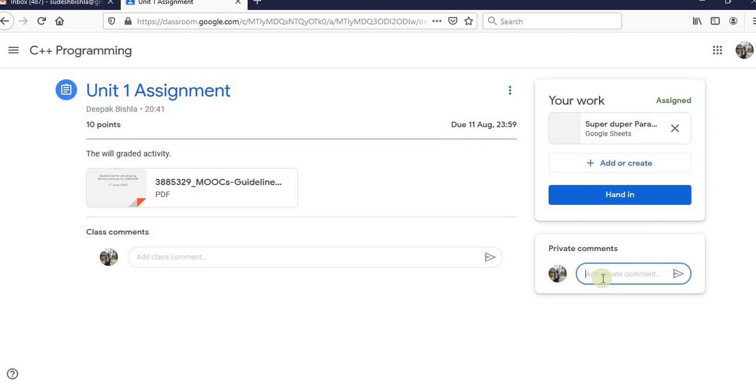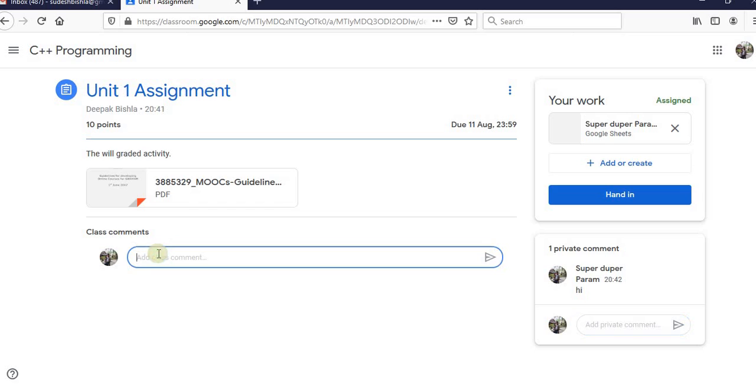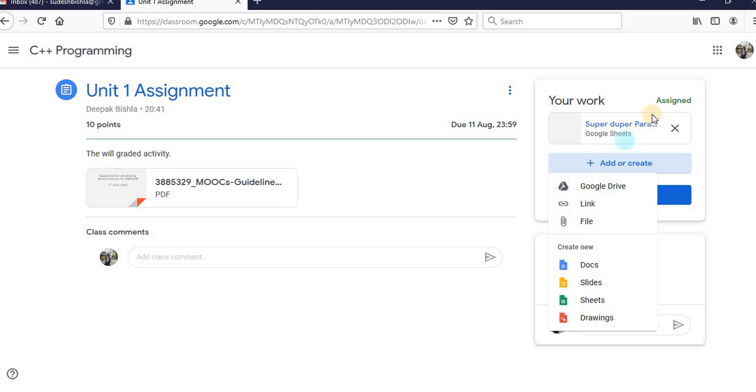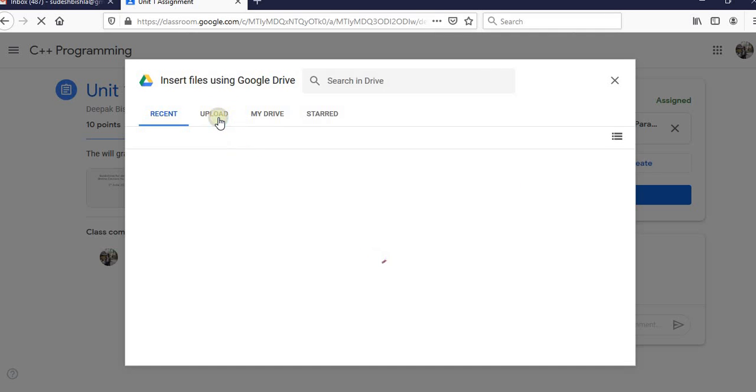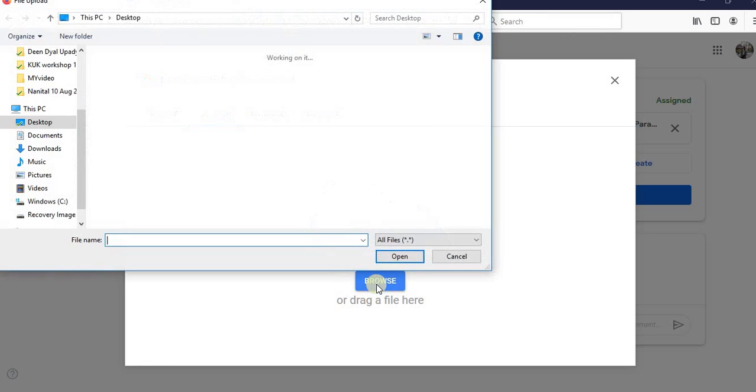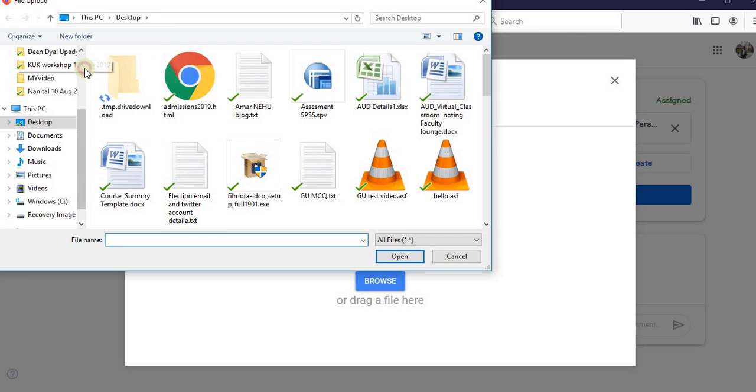Or I can comment, private comment to this, you can see the private comment, or an all class comment. So like that we can communicate with a particular student in a private mode or all the students as well. So once I upload, let's say if I'm a student, I upload one file. Okay, let me upload one file as a student. I'm submitting my assignment.